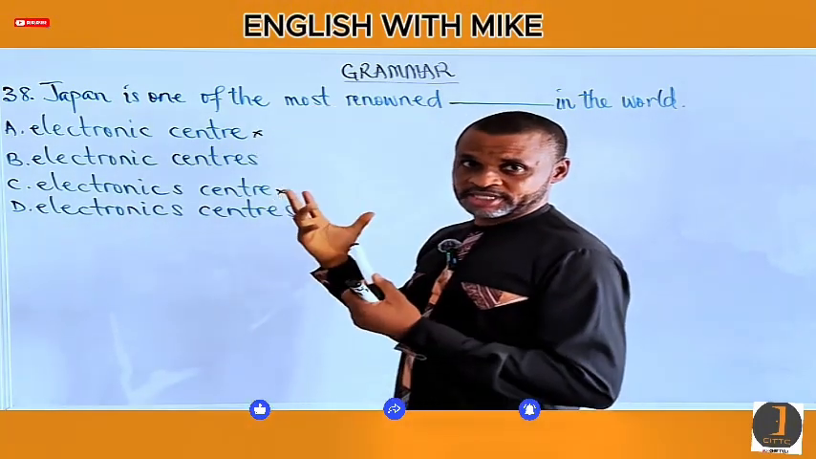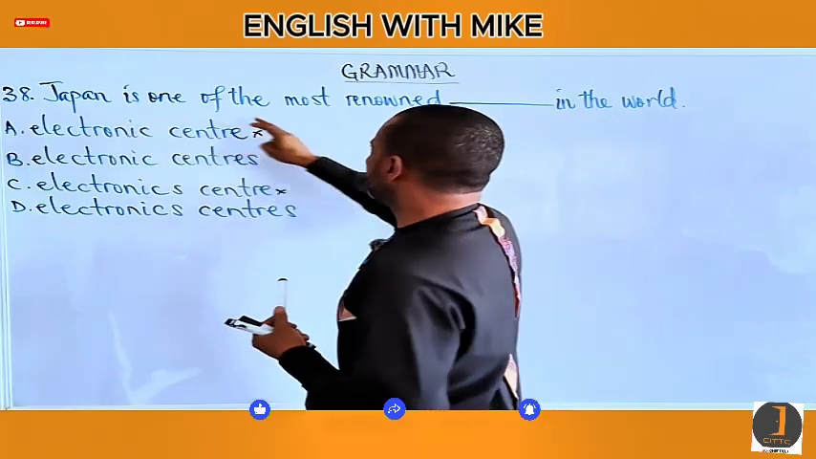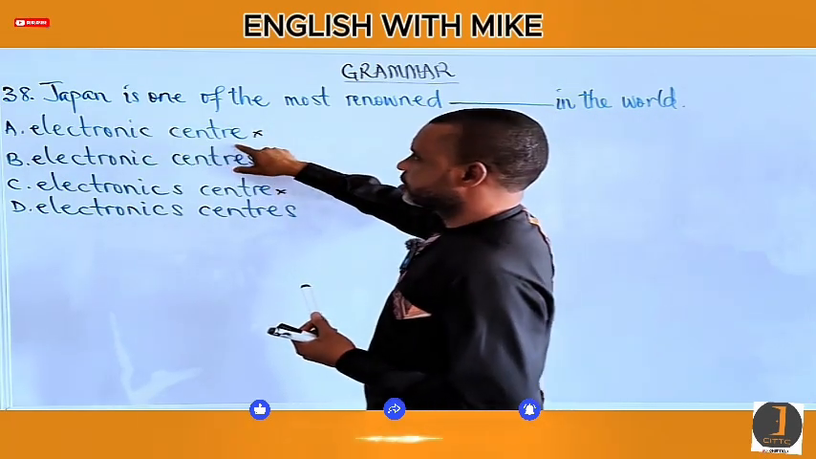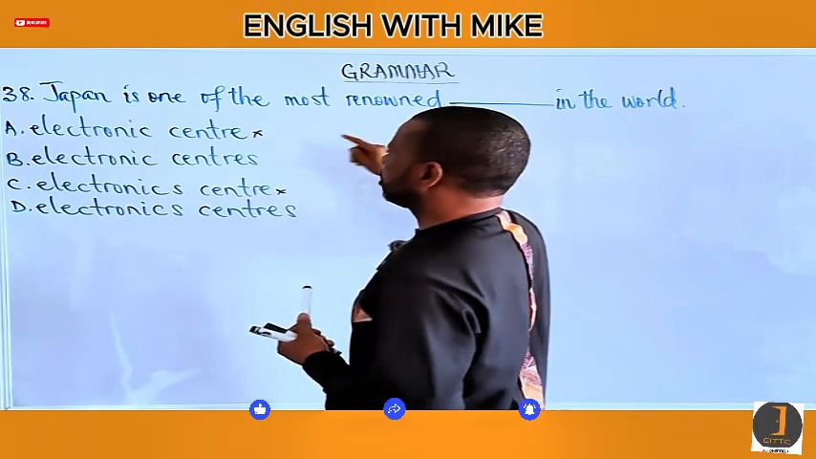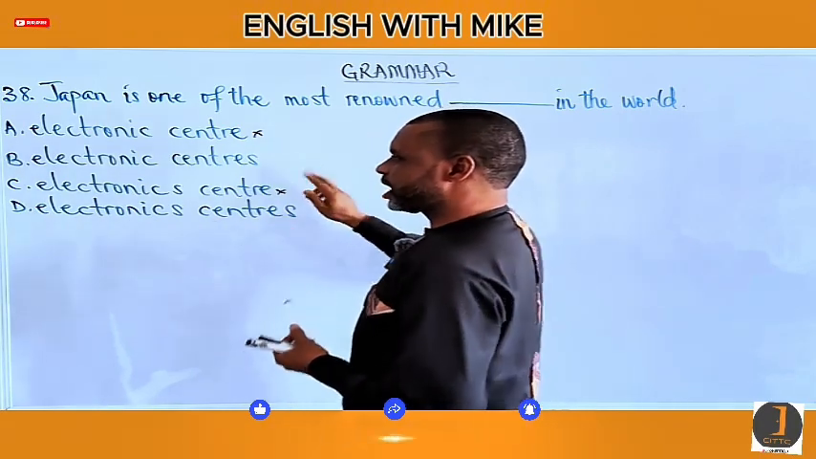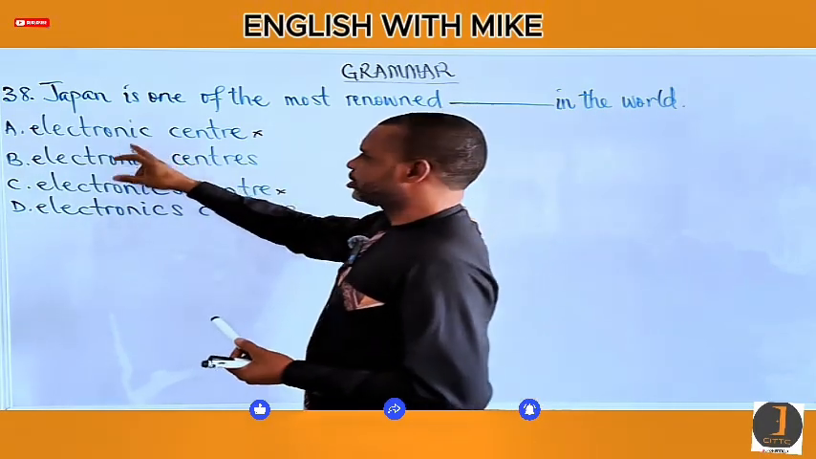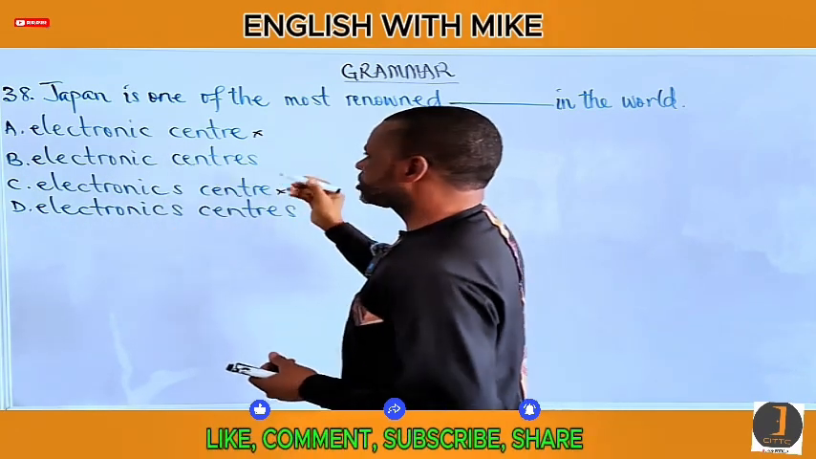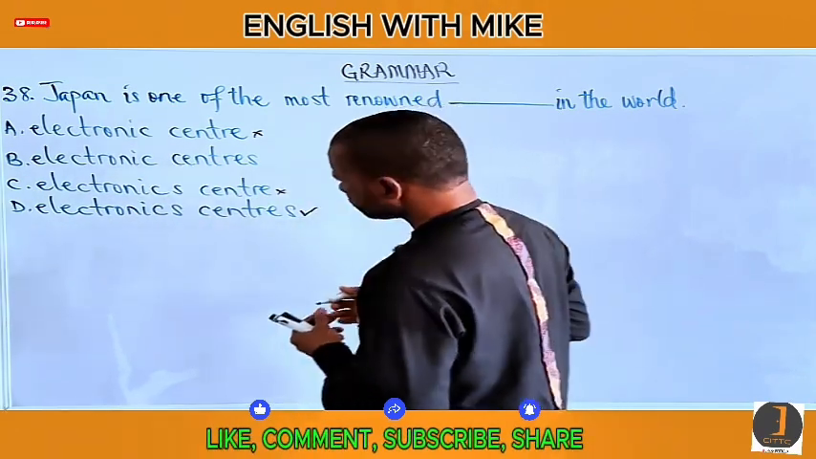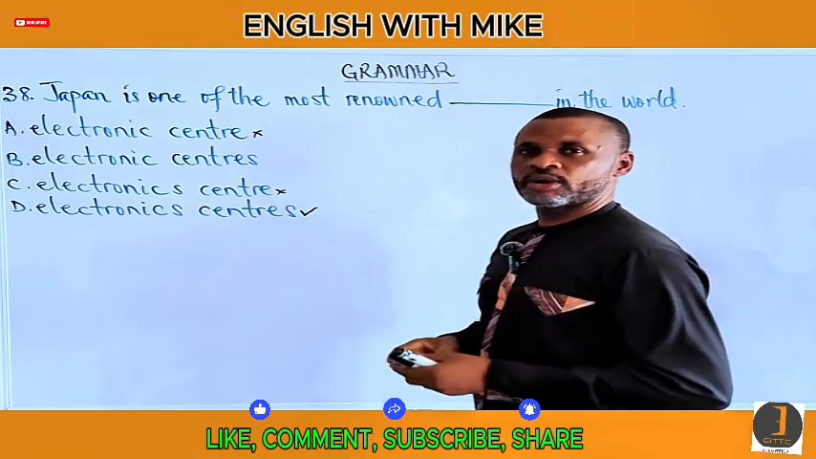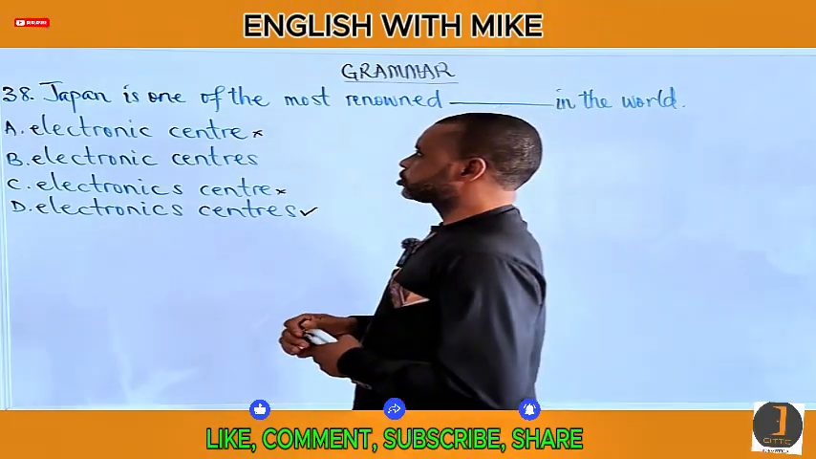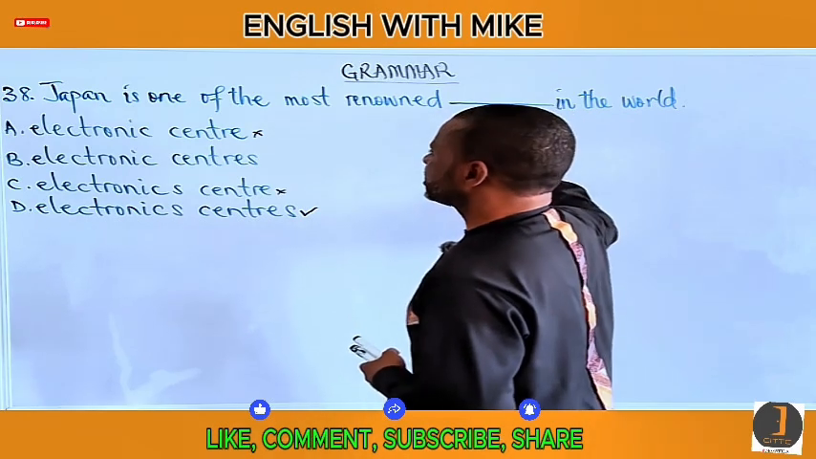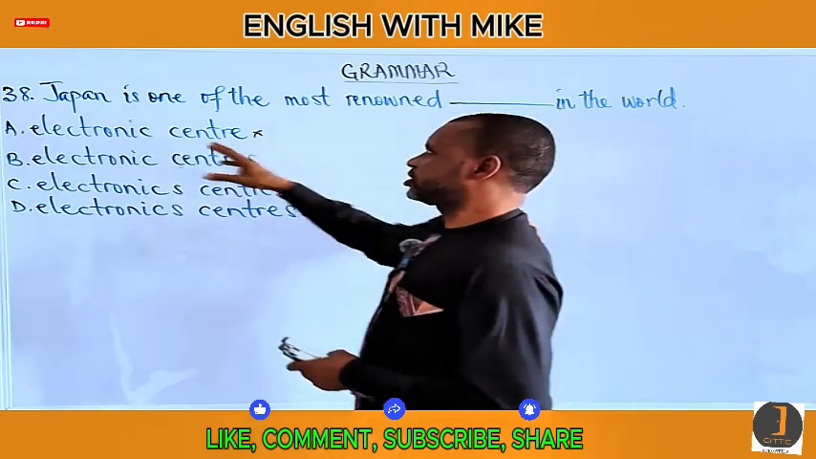Right? Do you understand? Japan is one of the centers. It's not one of the center that are renowned in what? Renowned in electronics. Japan is renowned in electronics. So of the most renowned centers in electronics in the world, Japan is one.